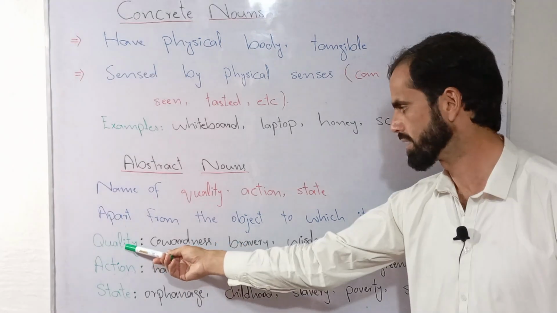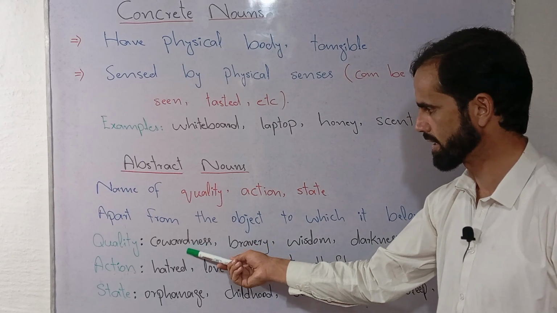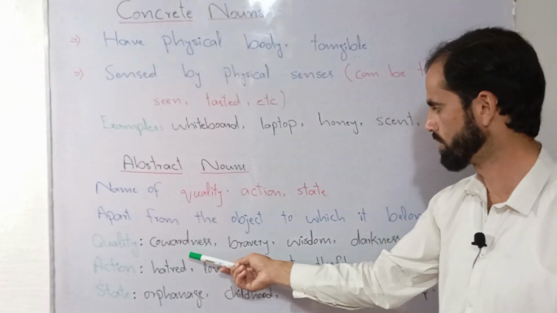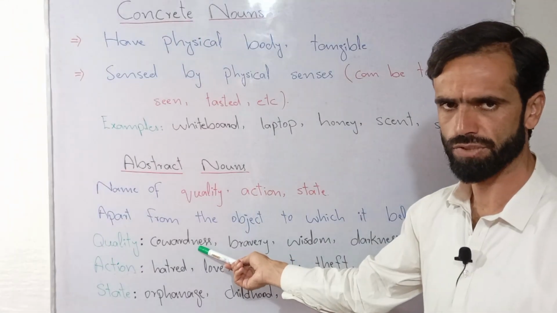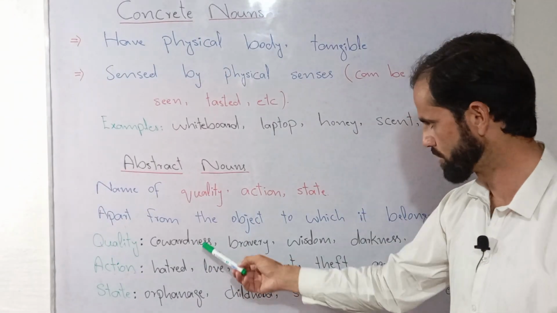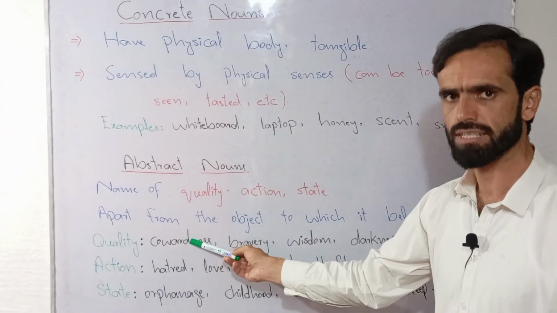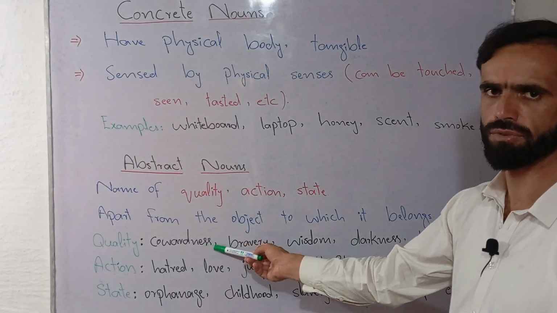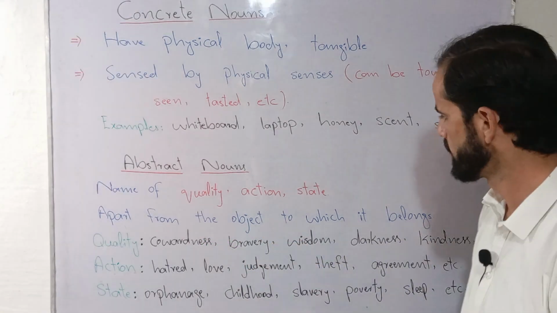You can look at the title as well. For example, cowardice. Cowardice is one of the qualities of a person or even of an animal, and so on. Cowardice is taken apart from the person to which it belongs. Let's suppose, he showed great cowardice in the fighting. Cowardice here is taken apart from the person who showed cowardice on the battlefield.